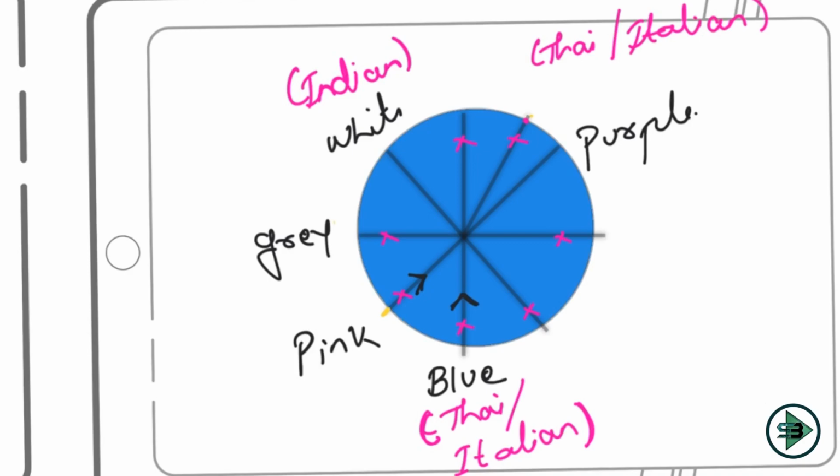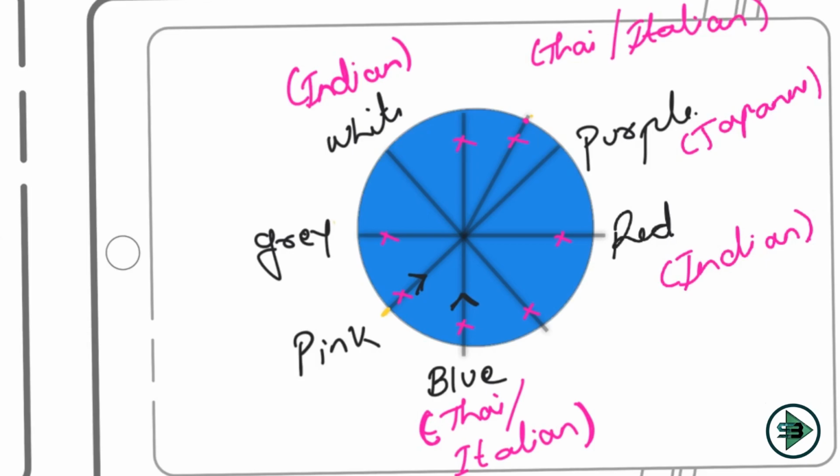Okay, and this should be like the final nail in the coffin. So this is red, and which dish is red eating? That is what white is eating, which is nothing but Indian. So I'll write Indian here. And the immediate neighbors of red are eating which dish? Japanese. So purple will be eating Japanese, and so will the person sitting to the left of red. So Indian, Japanese, Japanese is what I have here. Now let's see what else can be.